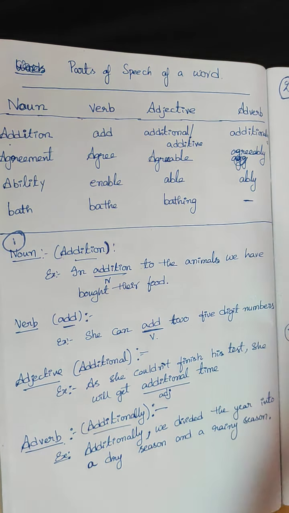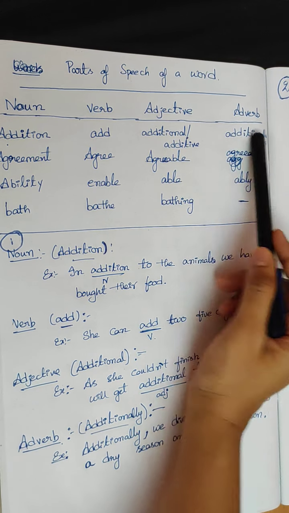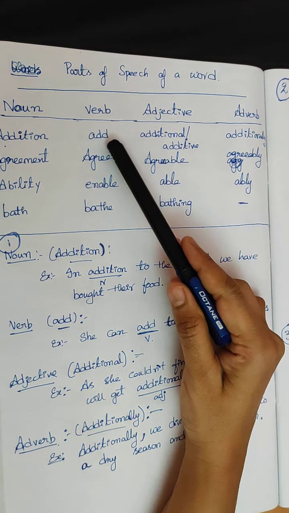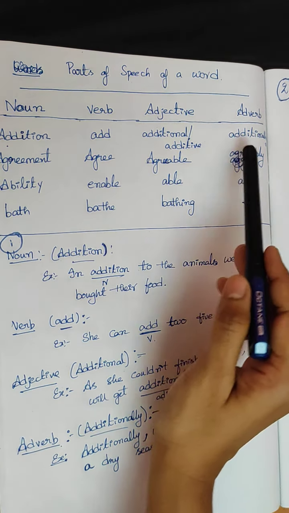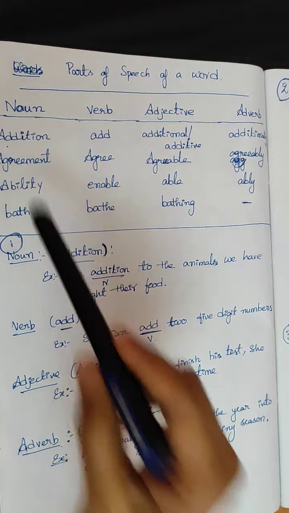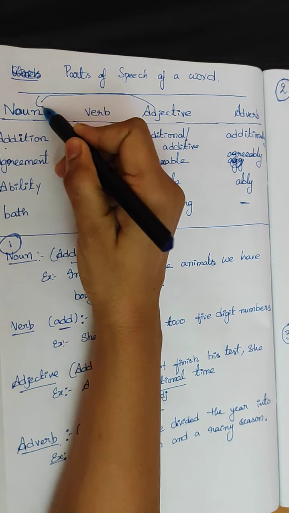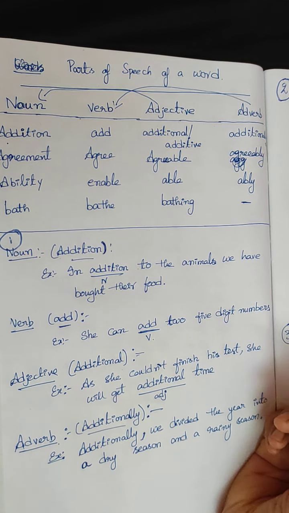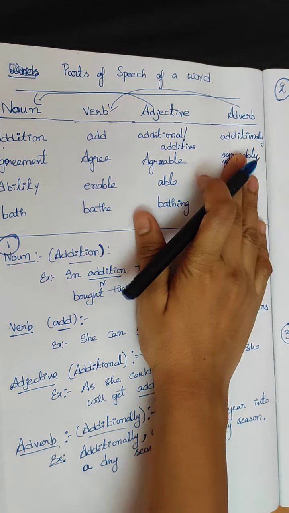Then what about adverb? An adverb is nothing but a word which describes the verb. Adjective describes the noun, and adverb describes the verb. Like that you can remember. Don't get confused, it is a very important topic.